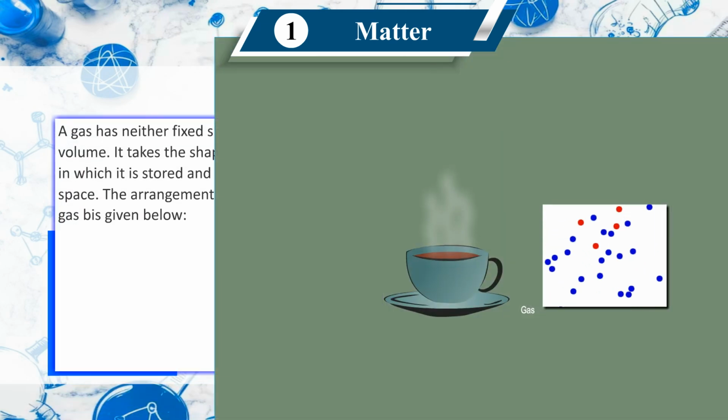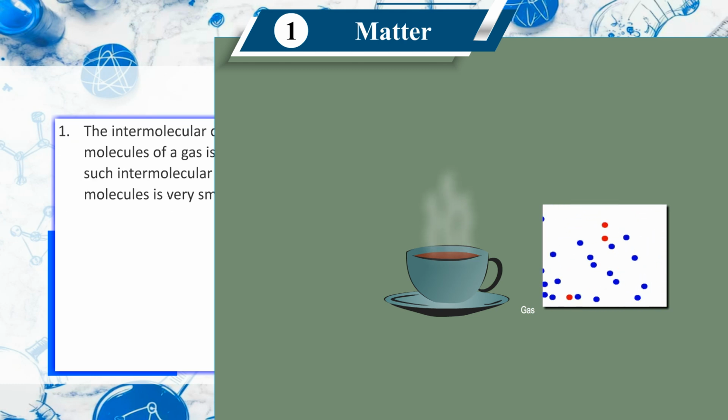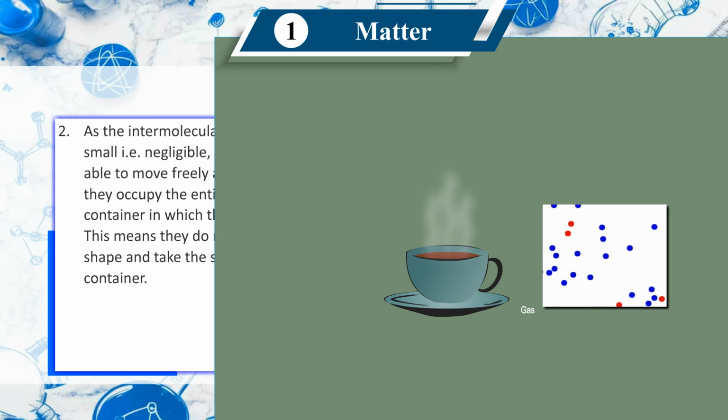Gases. A gas has neither fixed shape nor fixed volume. It takes the shape of the container in which it is stored and occupies its whole shape. The arrangement of molecules in a gas is given below. First, the intermolecular distance between molecules of a gas is very large, and as such intermolecular force between the molecules is very less.